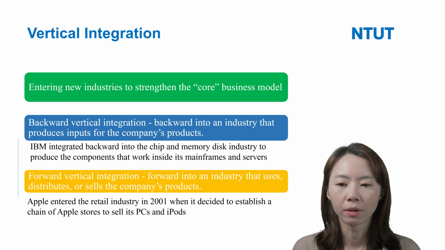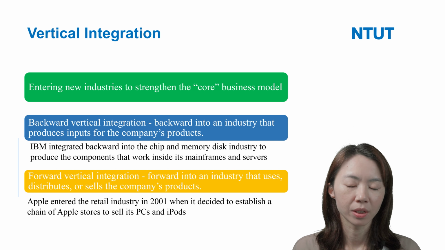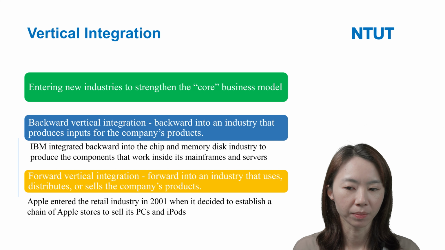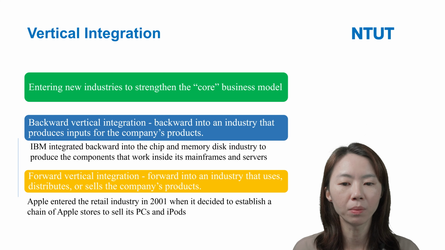So first, we talk about backward vertical integration. For example, IBM integrated backward into the chip and memory disk industry to produce the components that work inside its mainframes and servers.